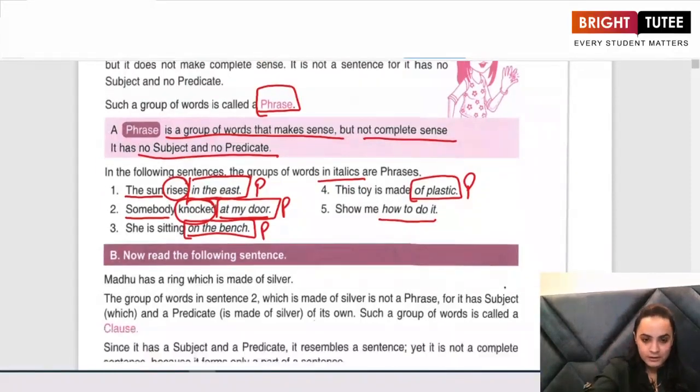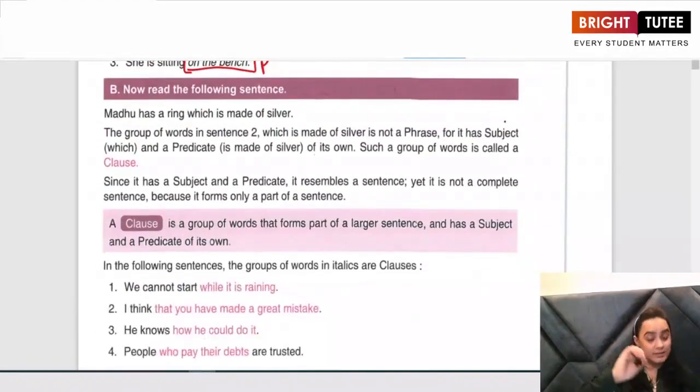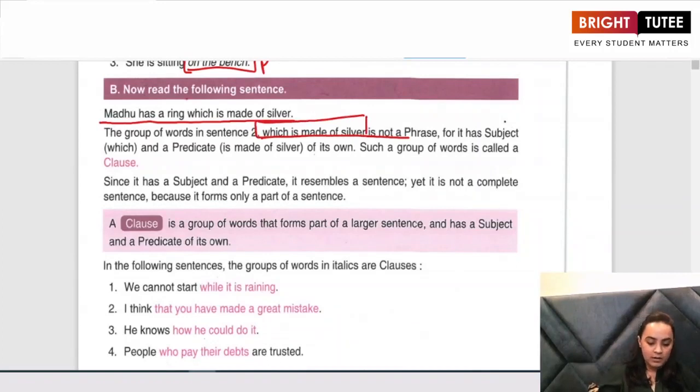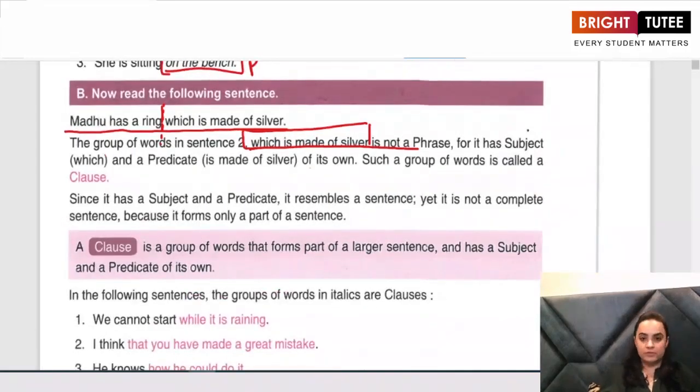Let us look further now and understand what is a clause. Now look at the sentence again. Madhu has a ring which is made of silver. If I divide the sentence in two parts, Madhu has a ring, and which is made of silver.